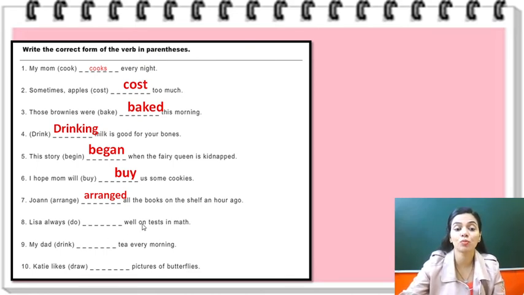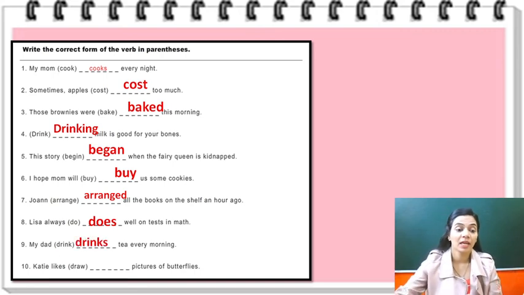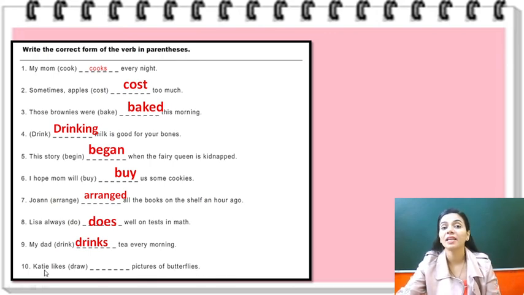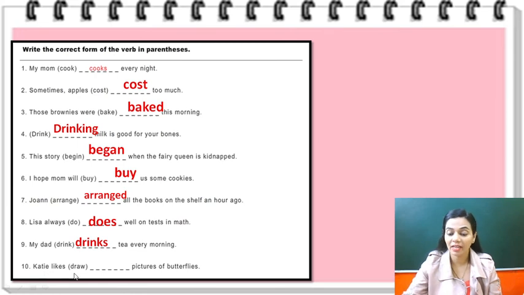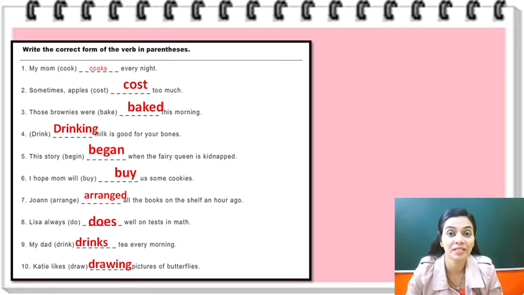Lisa always dash well on the test in maths. Now here do is given, so we need to use the correct form of do. Now Lisa is a singular noun, that means we will use does, right? We add es with the singular noun in present tense. So, Lisa always does well on tests in maths. My dad dash drink every morning. Now here also it is a regular action and dad is a singular noun, so it will be drinks. Katie likes dash draw pictures of butterflies. Now Katie is a girl, right? And it will be drawing because of likes. That means the action is continuous. So we are using the present participle form, right?